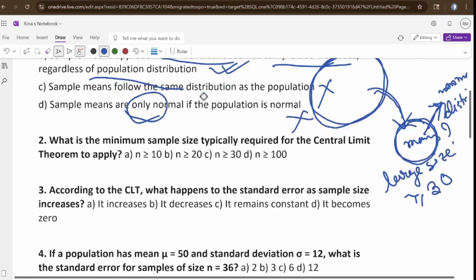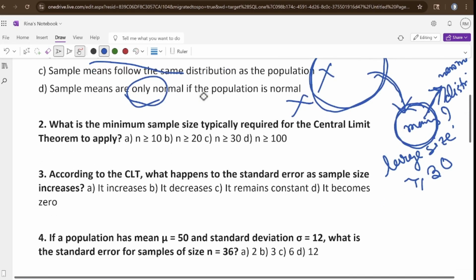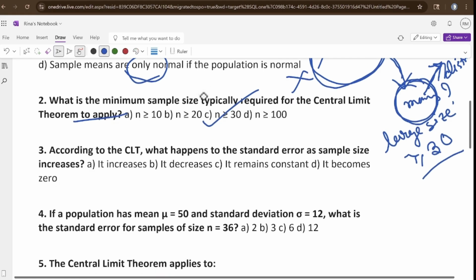Okay. Second question. What is the minimum sample size for the theorem to apply? I have already said greater than equal to 30. Okay, large sample size generally considered like this. If the sample size is greater than or equal to 30, that means it is a larger size and it will follow the normal distribution.